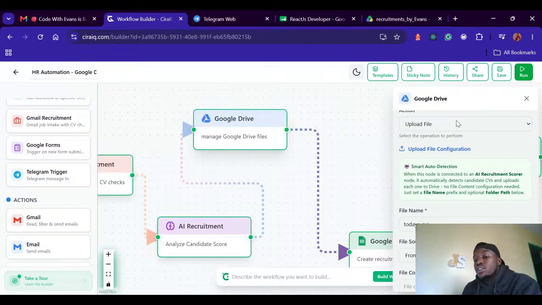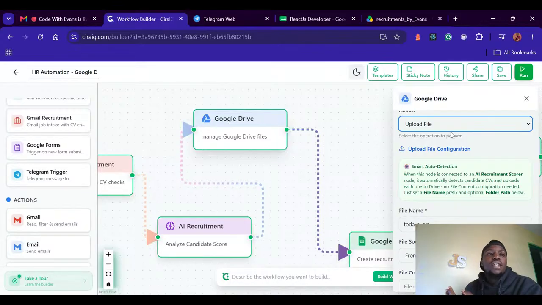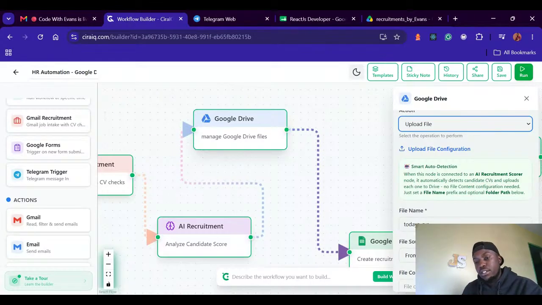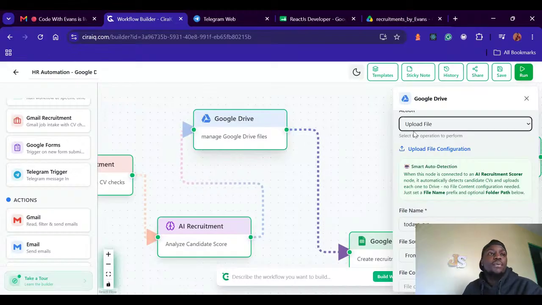Yeah, these are called actions, and the actions would be things like the normal things that you do in Google Drive. Do you create a file? Do you upload? You go to Google Drive just to fetch and read files. All these are the same activities. So I'm just going to upload a file, create a doc, create sheets, create slides, read file, list files, or share a file. So I just want to do file upload, uploading the file.